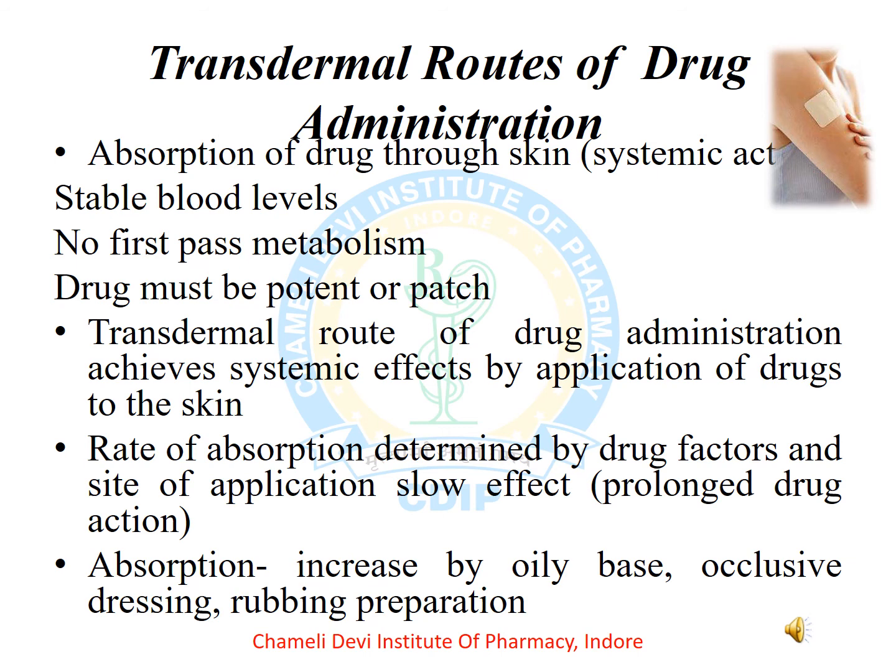The rate of absorption is determined by drug factors and site of action, giving a slow effect that prolongs drug action. It avoids first pass metabolism. Absorption increases with an oily base, occlusive dressings and rubbing preparations.